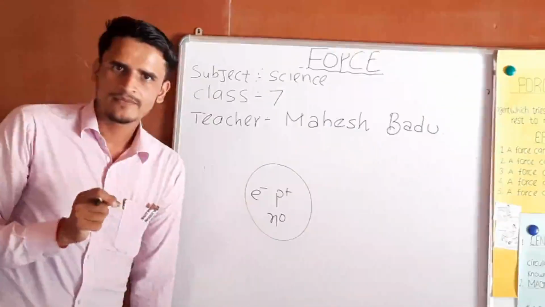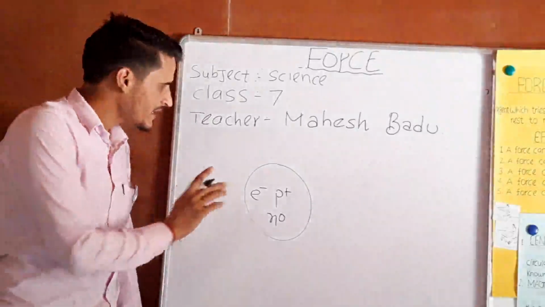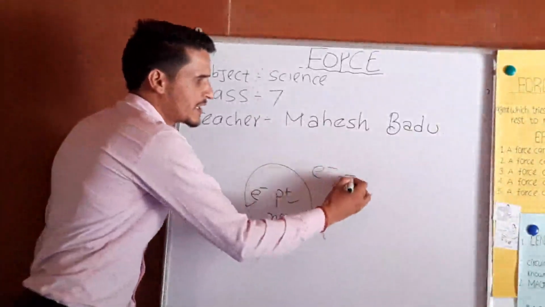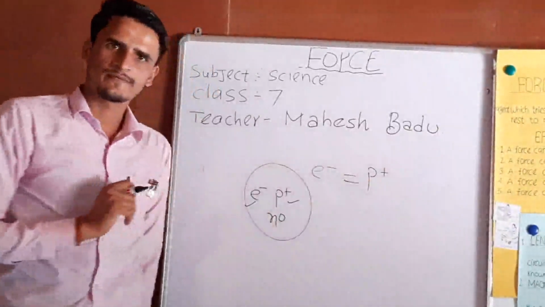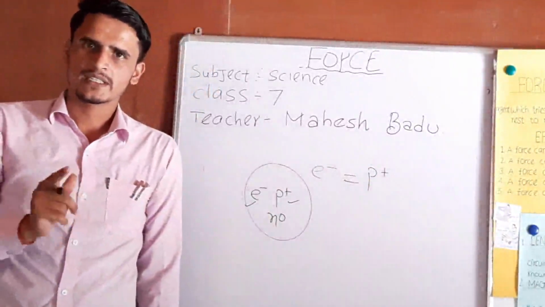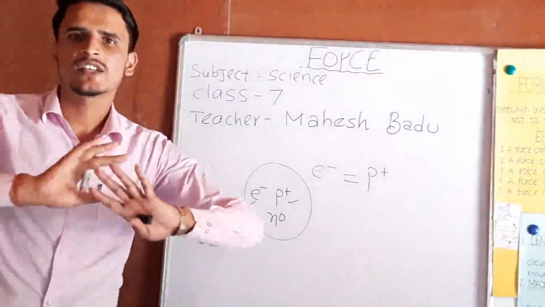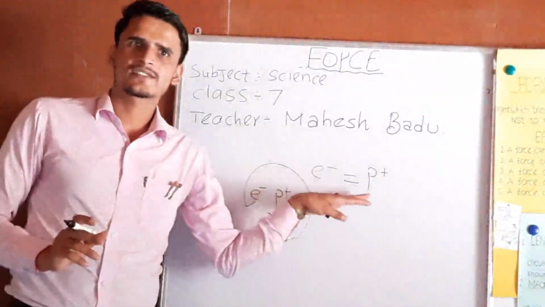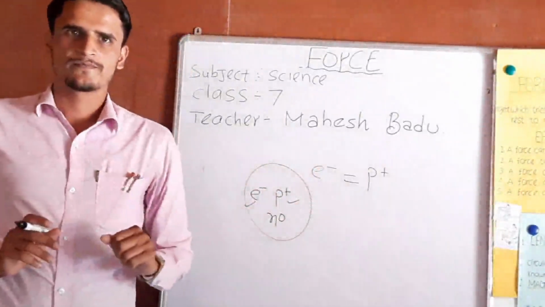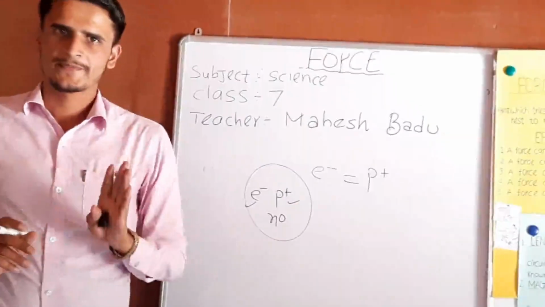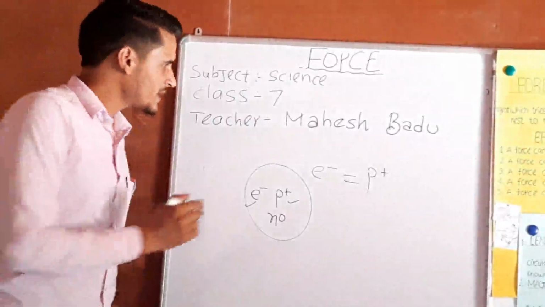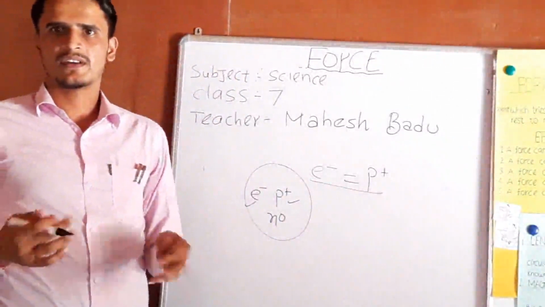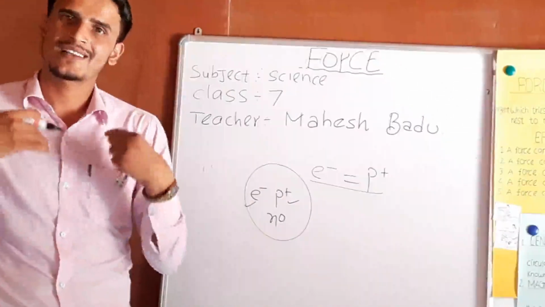In an atom, the number of protons and the number of electrons are the same. So, matter or a substance is naturally chargeless because the charge of the electrons is cancelled by the charge of the protons. But if the number of protons and electrons are not the same, the atom gets charged.